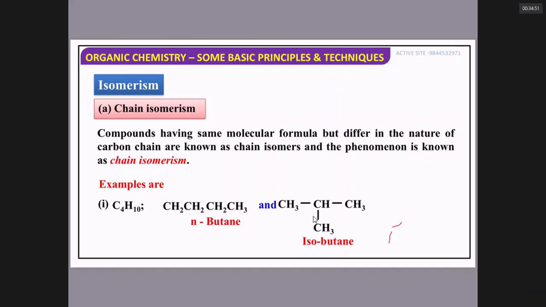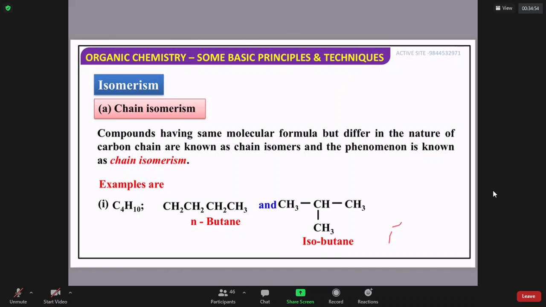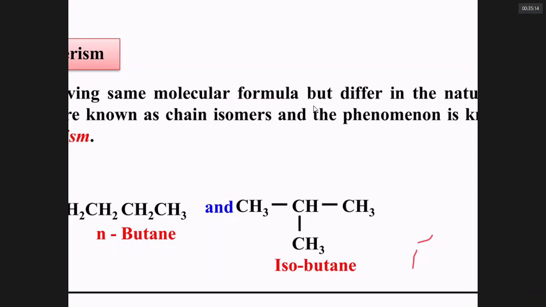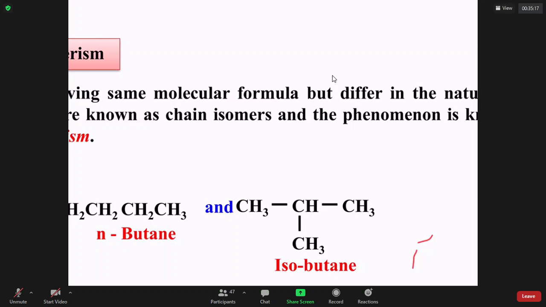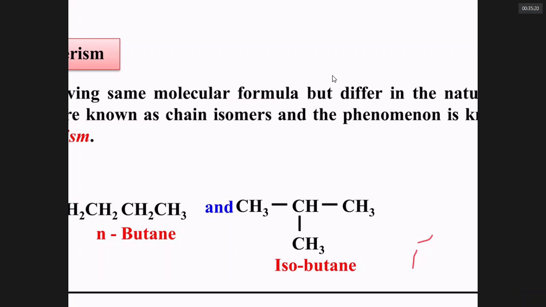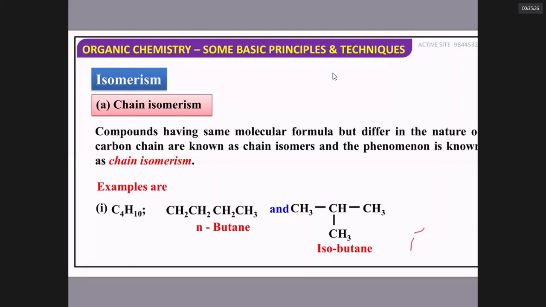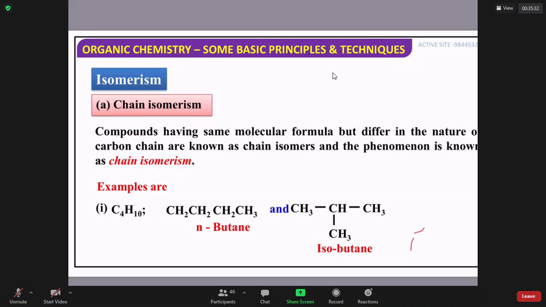Look at this. In chain isomerism, butane C4H10 has two chain isomers. Can you write a third isomer? No, sir. Not possible. Even if you try, you can't write. So butane has a maximum of two chain isomers. The branched isomer is called isobutane, which has a lower boiling point. Always, the more the number of branches, the lower the boiling point. Now, if it is pentane, how many chain isomers can you write? Three: n-pentane, isopentane, neopentane. Neopentane has the lowest boiling point.